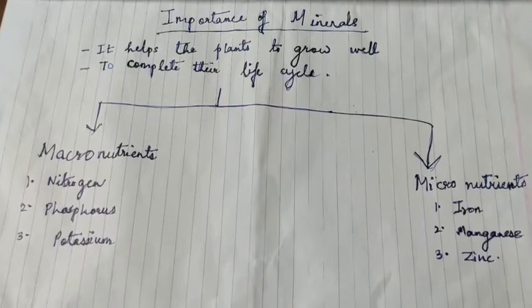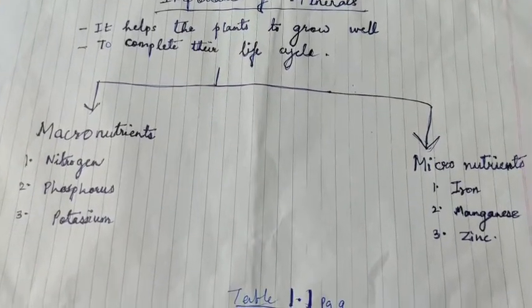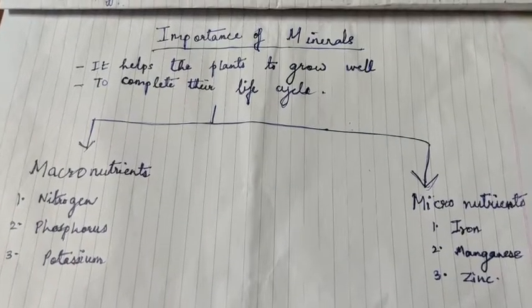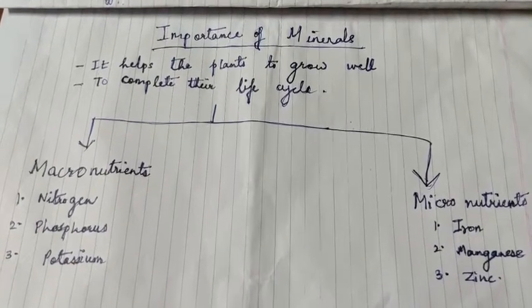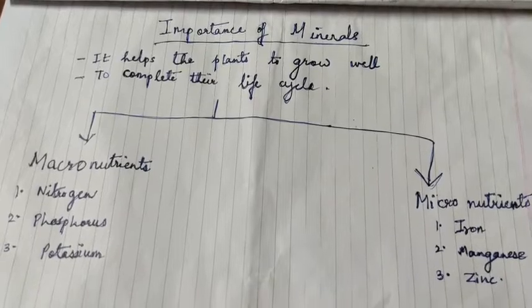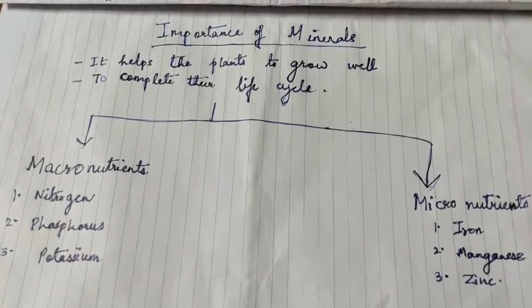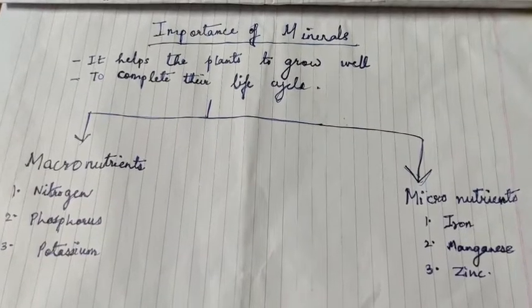So children, in my previous video, I had talked about transportation and transpiration. Now we are going to study the importance of minerals in a plant. From where does a plant get the minerals? They get the minerals along with the water. It is absorbed by the roots.